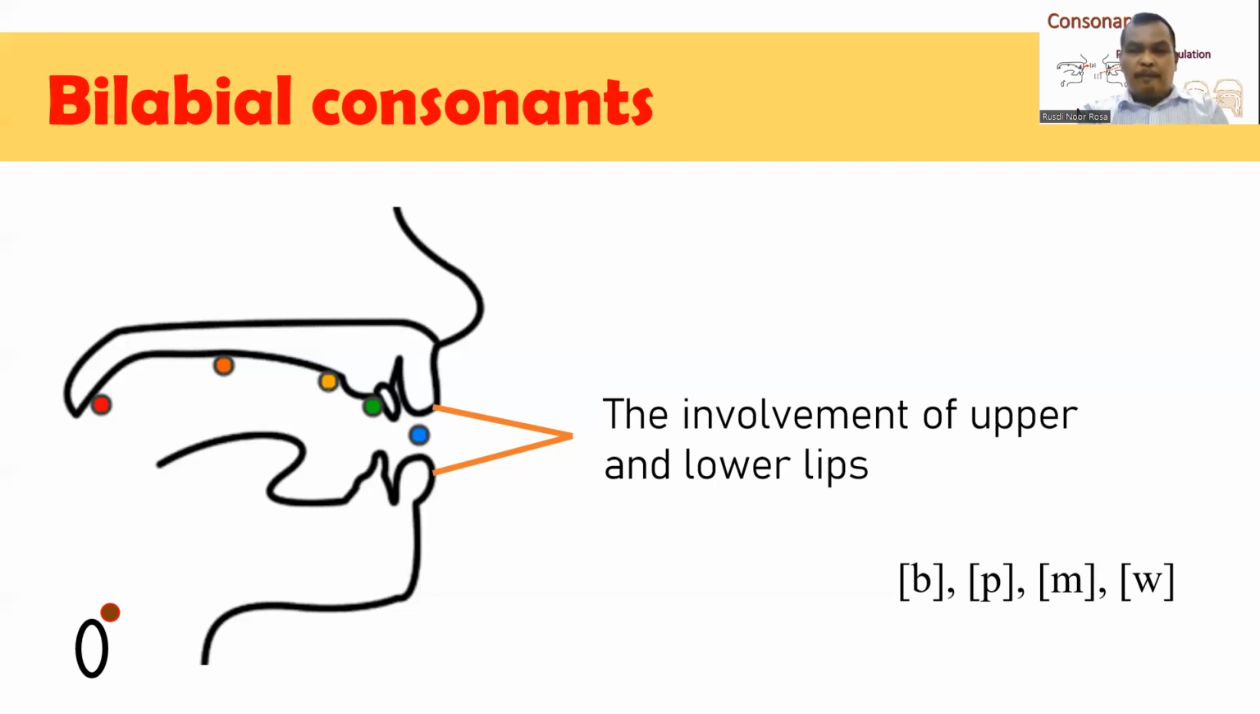You can see that my lips meet each other whenever I want to produce these sounds. If my lips do not meet each other, I cannot produce any bilabial consonants. B, p, m, w are consonants which are introduced in English and also in Bahasa Indonesia.